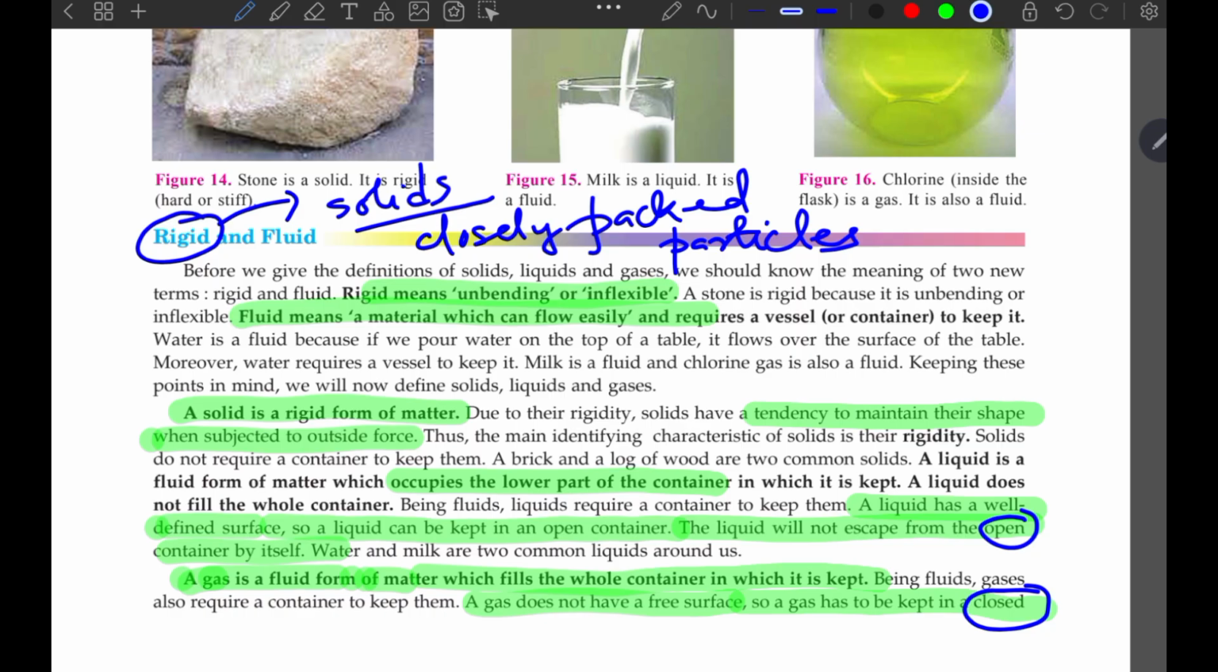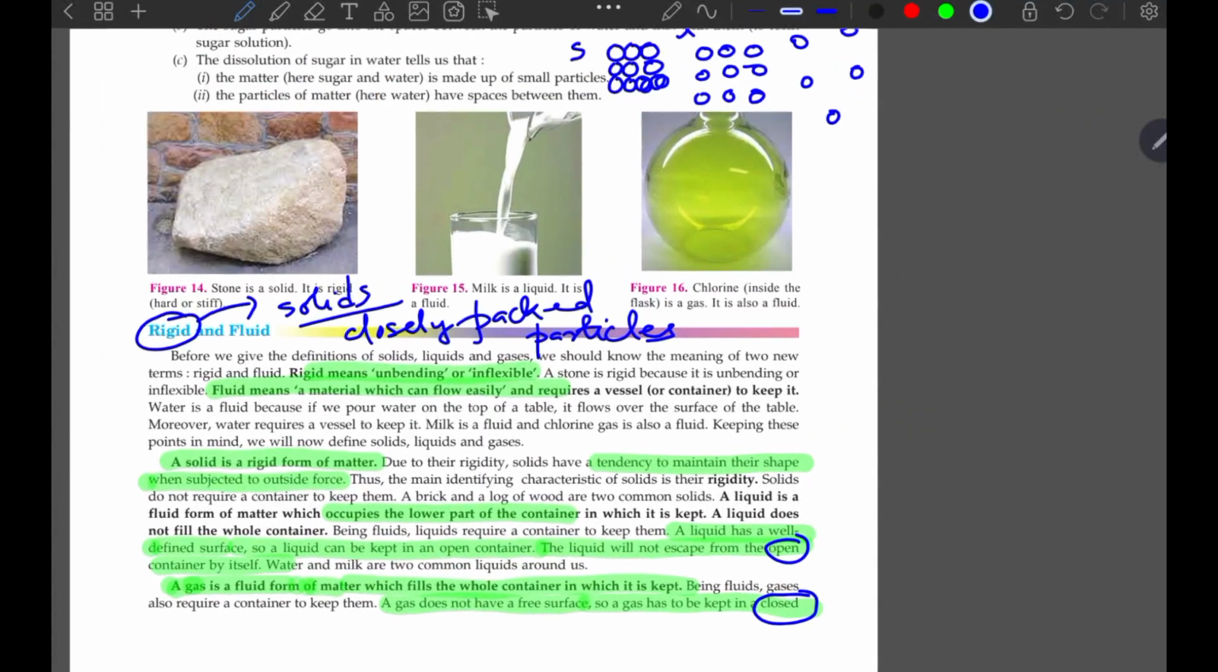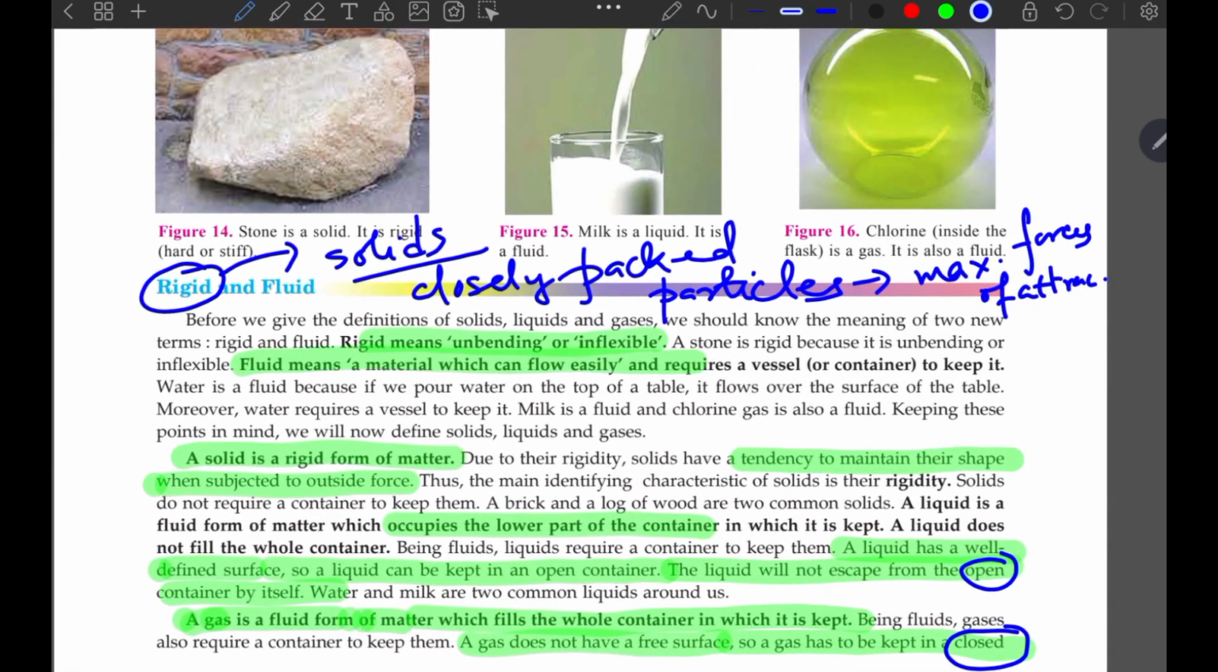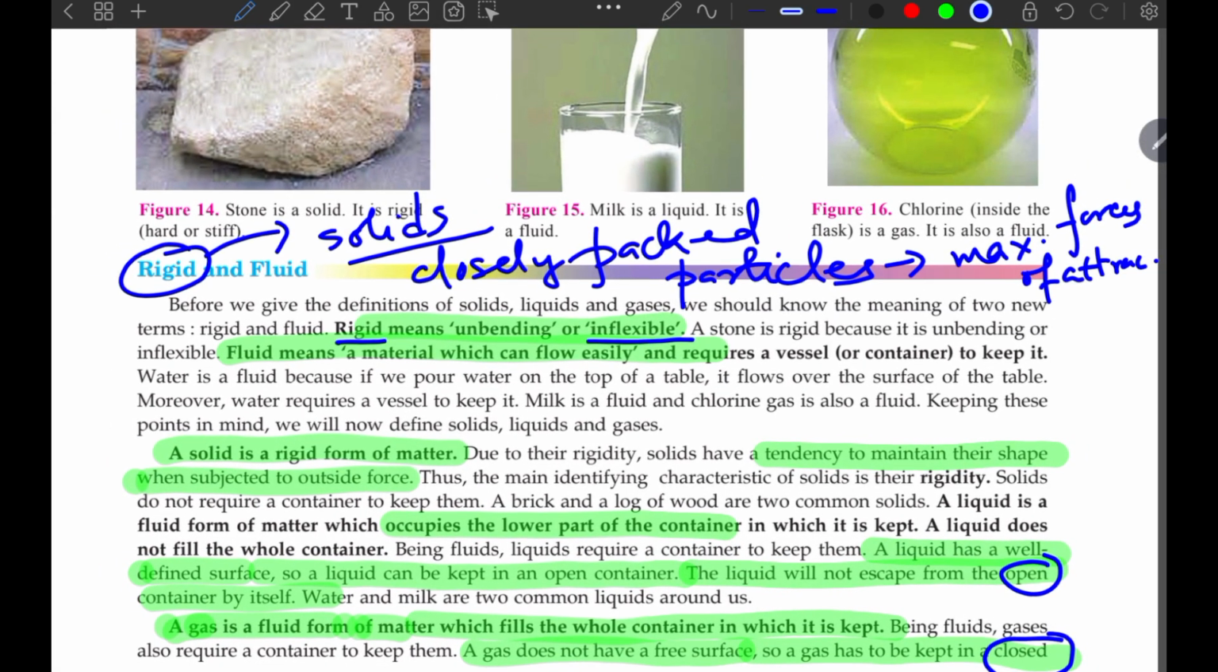For that, what happens? There are maximum forces of attraction between the particles of a solid. That gives a rigid form to it. And so it is not compressible, not flexible, and hence it is rigid in form. Fluidity means the particles can flow, can move. Why can they flow? Why can they move? And why are the solids not moving?